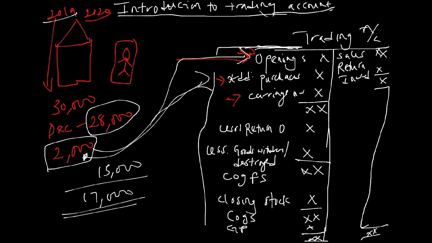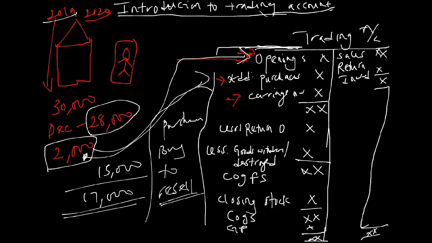Now, before I proceed, what do we mean by purchases in accounting? Purchases in accounting simply means when you buy to resell. So that's what we mean by purchases: when you buy something to resell. For example, if I have an organization where I sell books, but I now need a motor van to deliver my books to all my customers, and I later buy the motor van, that is not purchases, simply because I'm not buying this motor van to resell.